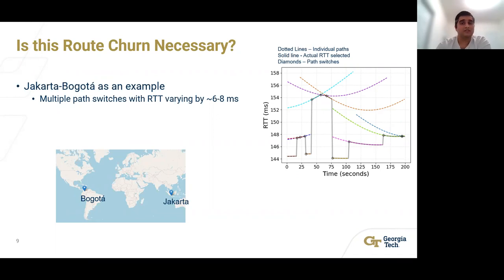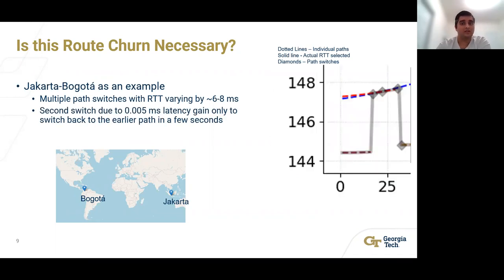Nothing exemplifies the latter better than the second and third switch that you see here. The first switch is fairly obvious because the first path ceases to exist, making the routing algorithm jump to the blue path. However, a few seconds later, the red path becomes shorter than the blue one, making the routing algorithm switch to the red path.